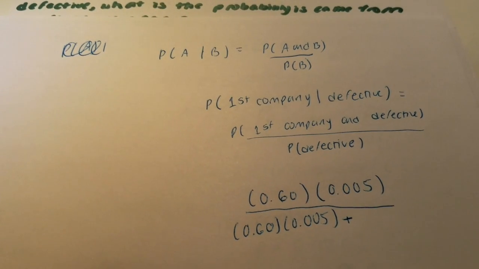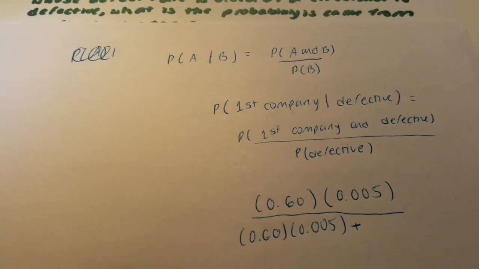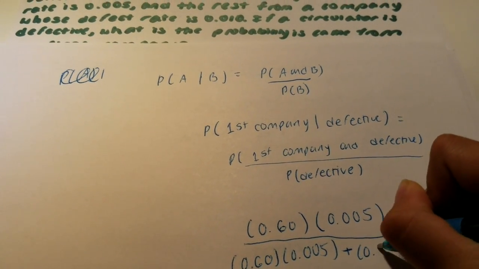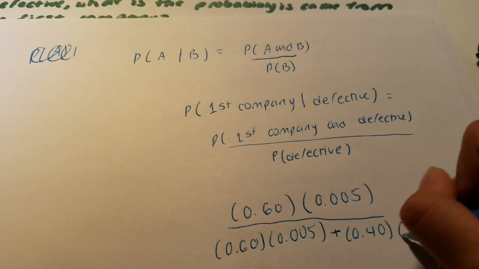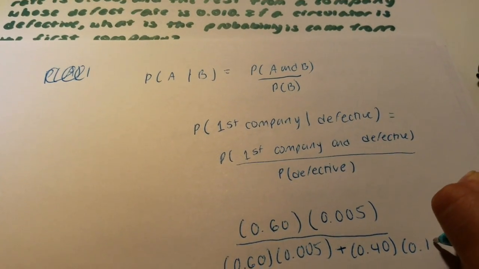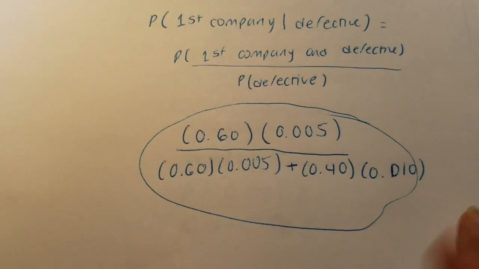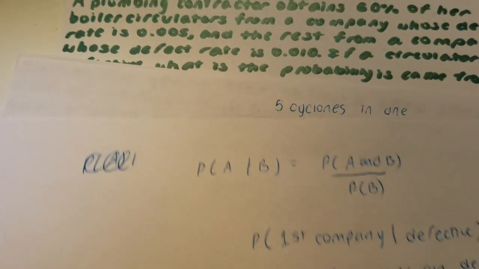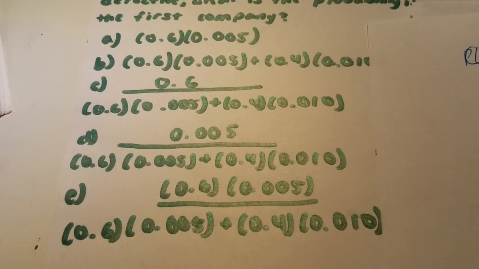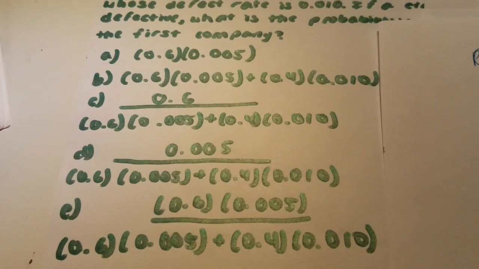So, since 60% is from the first company, that means 40% is from the rest. And that defect rate is 0.010. So this will be your answer. So now let's check back on the answer choices. So we can see that the answer will be E.